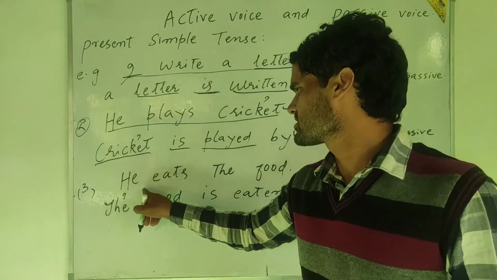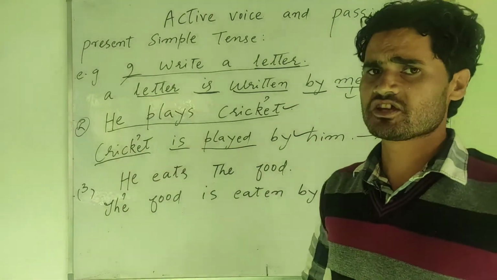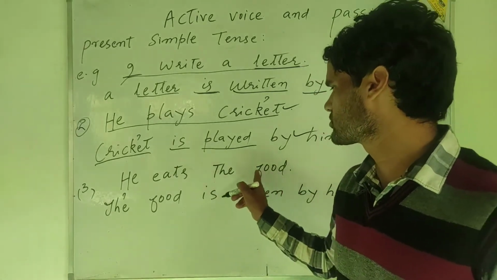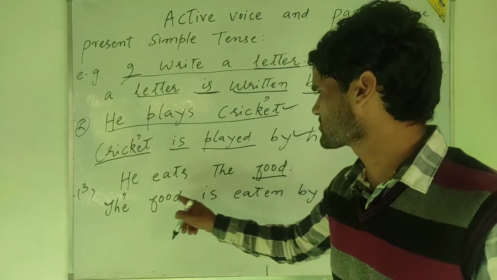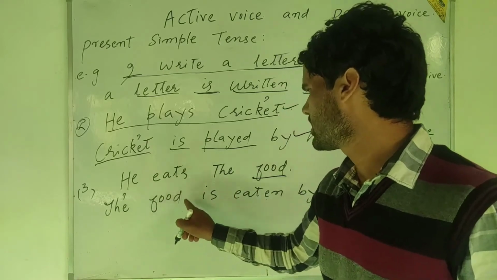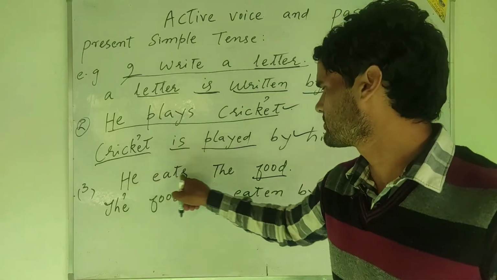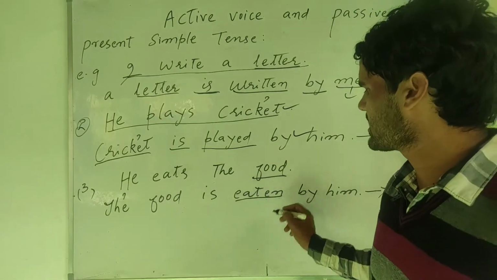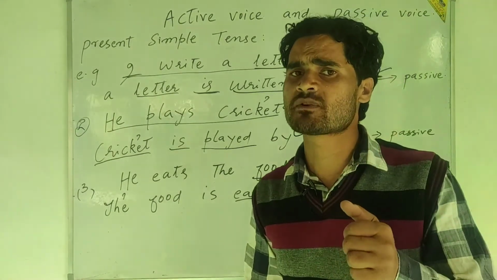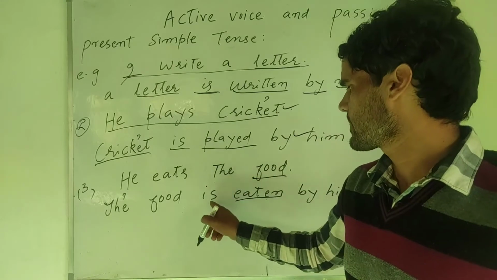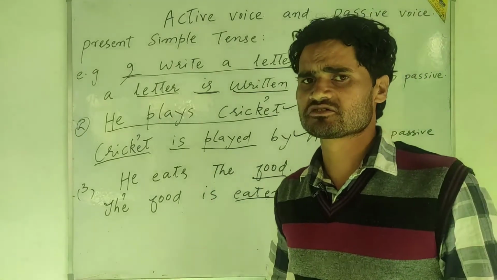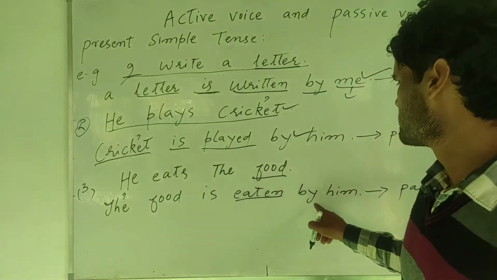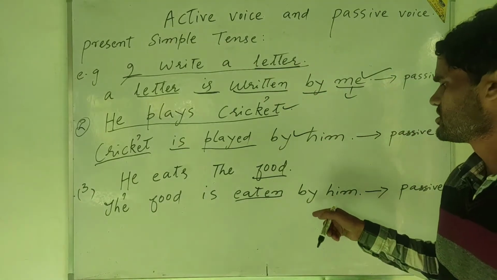In the third sentence, he eats the food. If you are to make it passive, you have to just put the object, the food, first. After that comes is, because it refers to the present time. The food is, and you have to remember that in passive we always use the third form of the verb. The third form of eat is eaten. Eat, ate, eaten. The food is eaten by him.